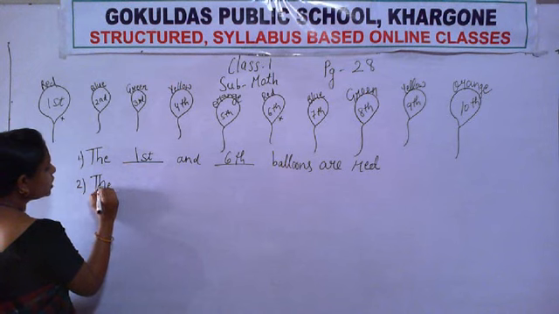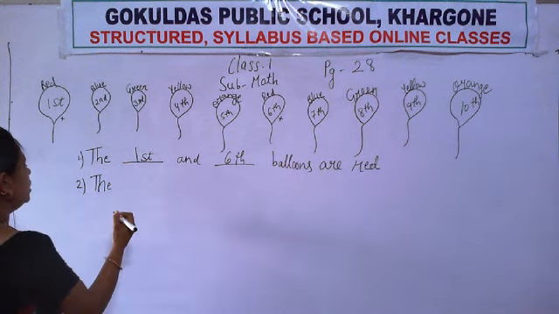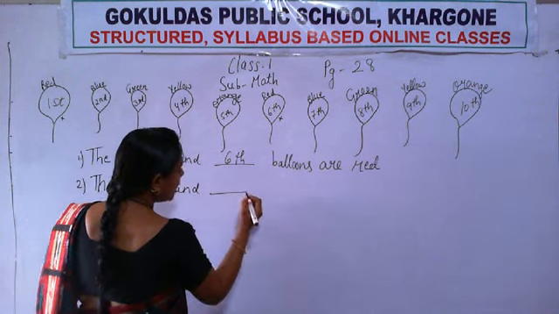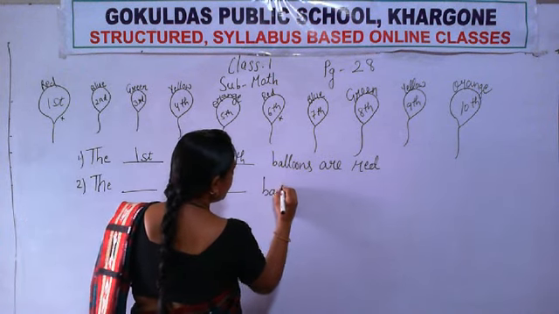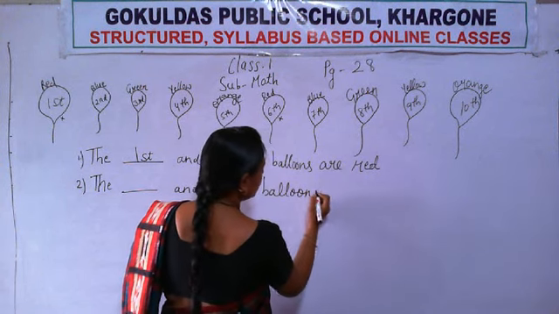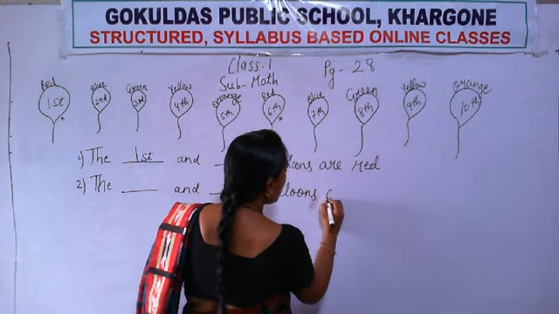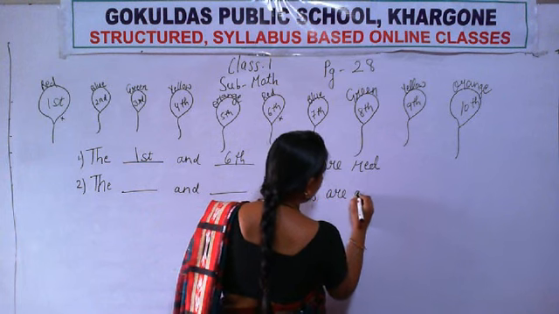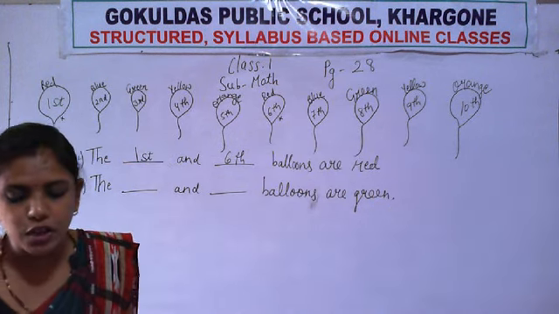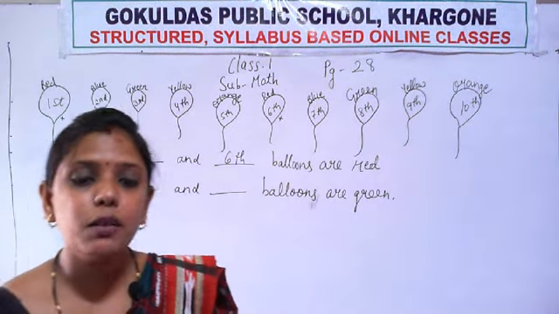The dash and dash balloons are green. Green. You have to write the position of which balloon? Position of the green balloons.